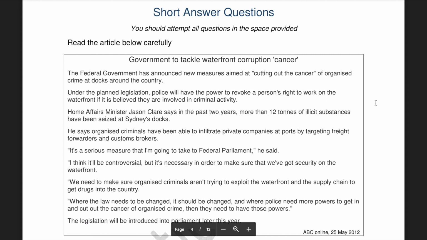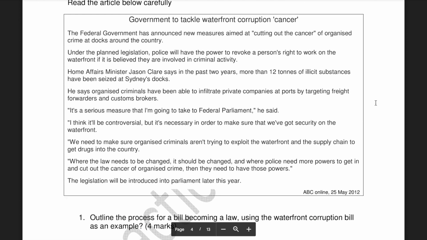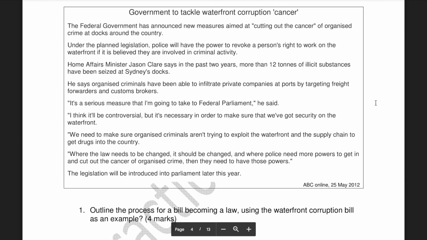Now let's jump into the short answer questions because you can refer to the multiple choice answer key that I will post on Google Classroom in conjunction with this video. So for question 1, you had 4 marks to look at outlining the process of a bill becoming a law, using this in particular as an example. So for this, you get 1 mark for each of these to a maximum of 4.